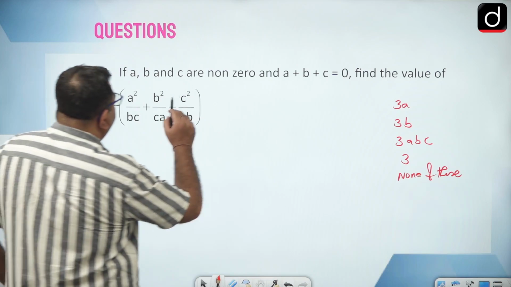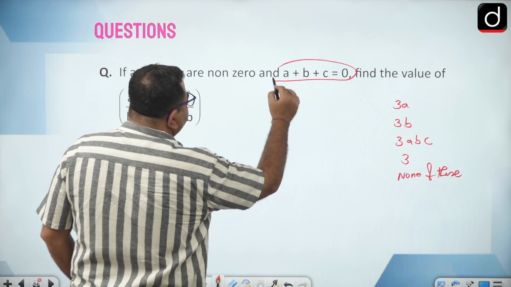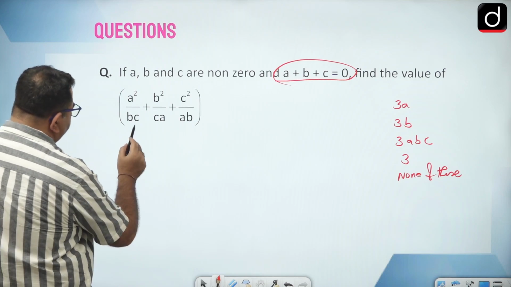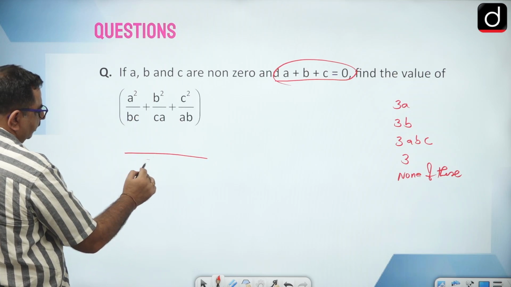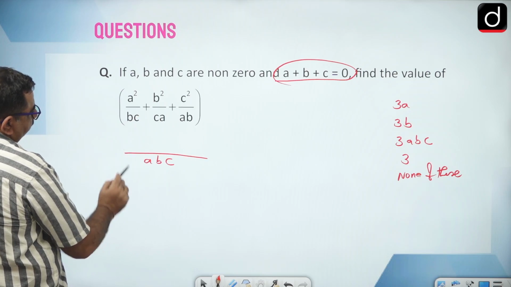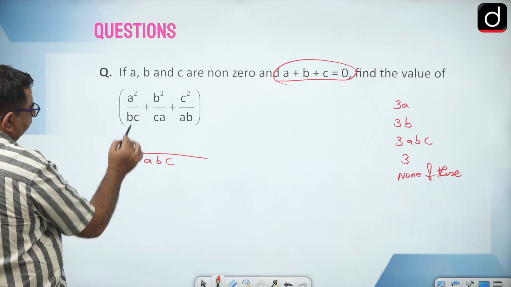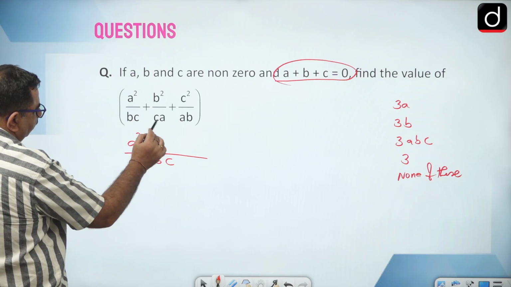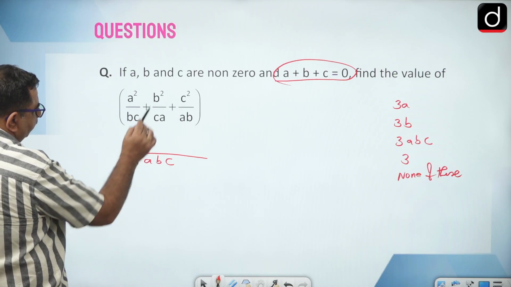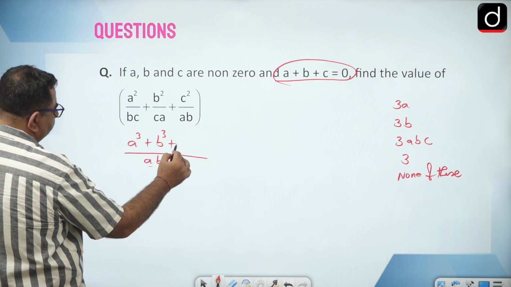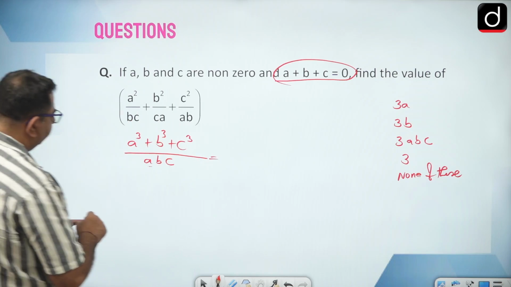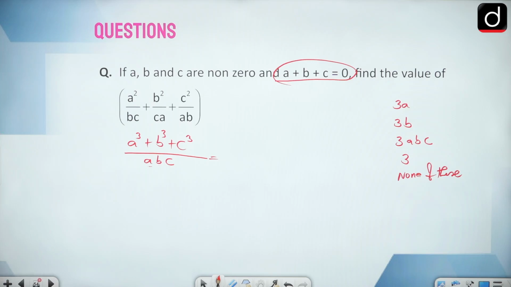Now it is given that a plus b plus c is 0, so if you add them, the LCM will be abc. With a I will multiply a cube, c and a are there so b cube, a and b are there, then c cube. So that is a cube plus b cube plus c cube divided by abc.